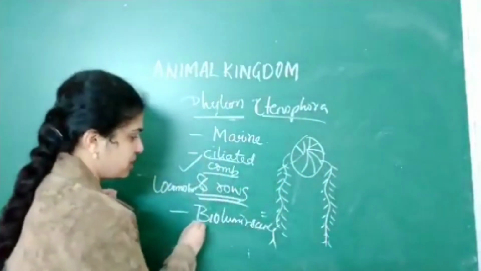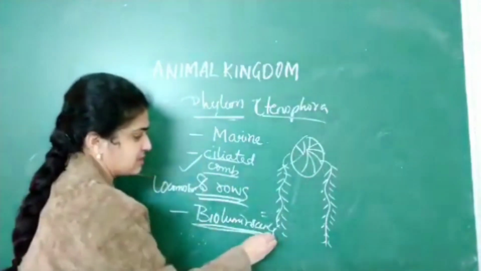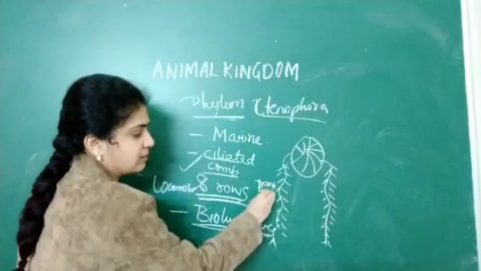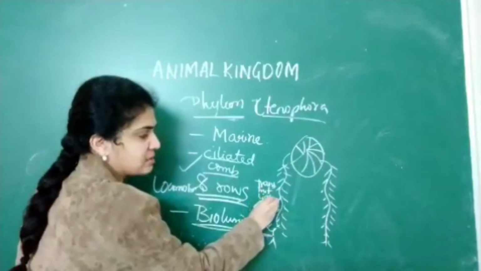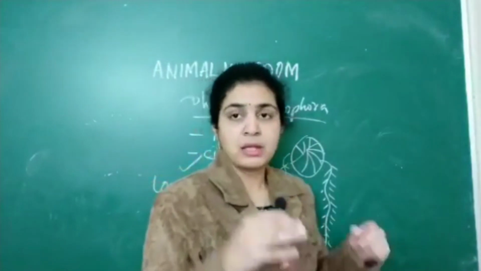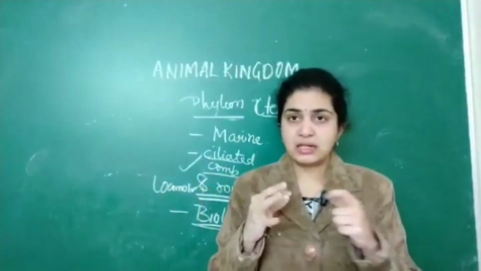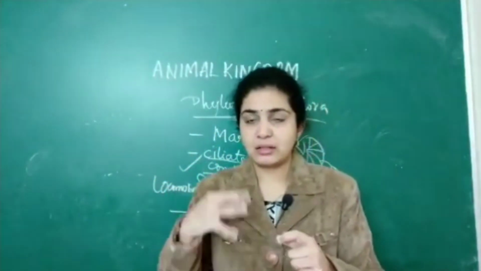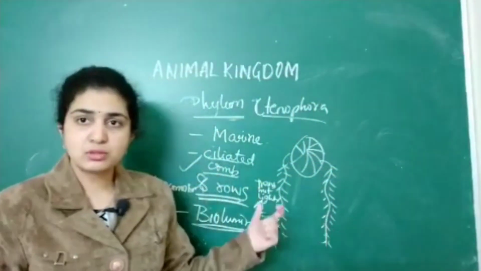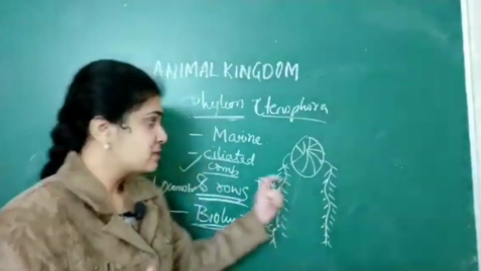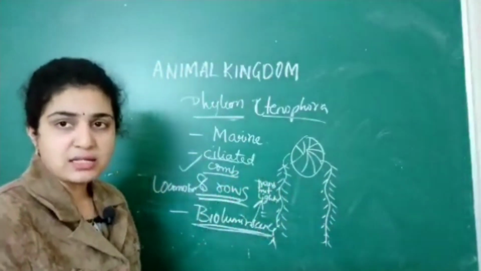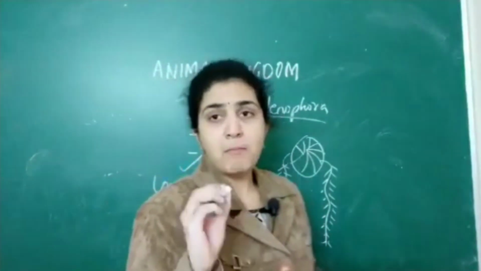This property is called bioluminescence because they transmit light. Suppose when you see a Ctenophora organism, you will see it glowing in the dark. It is very radiant, able to transmit light. These are the two specific features associated with Ctenophora.